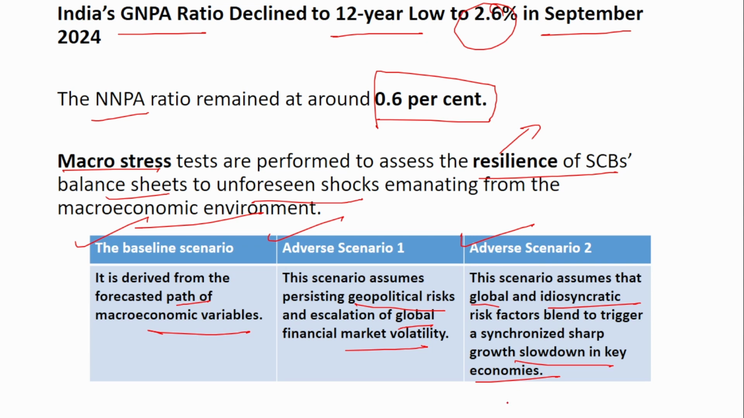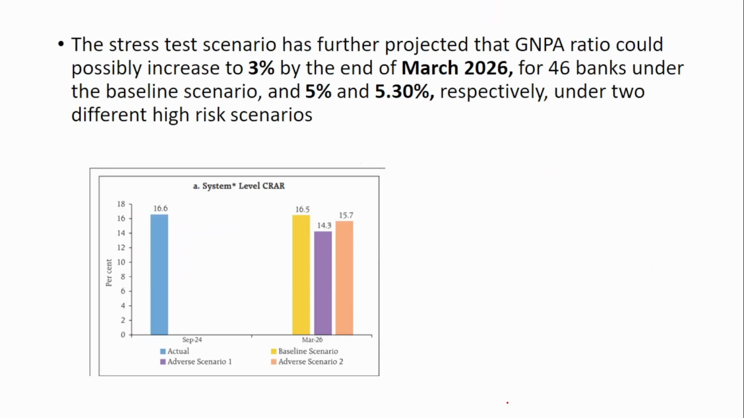So in various scenarios, how is the balance sheet of the scheduled commercial banks? If you see in these various scenarios, it is observed that the gross NPA ratio would possibly increase to 3% in case of the baseline scenario, and in case of adverse scenarios 1 and 2, it is expected to increase to a maximum of 5.3%. This is in case of gross NPA.